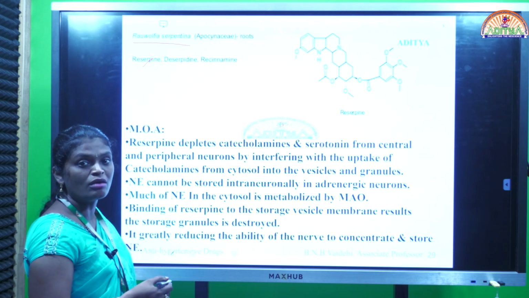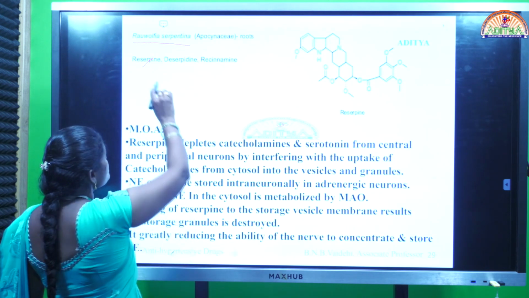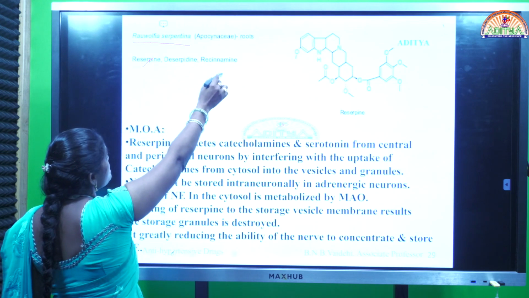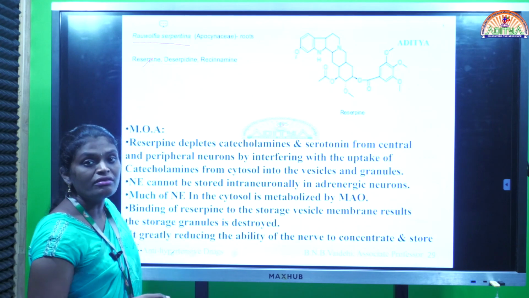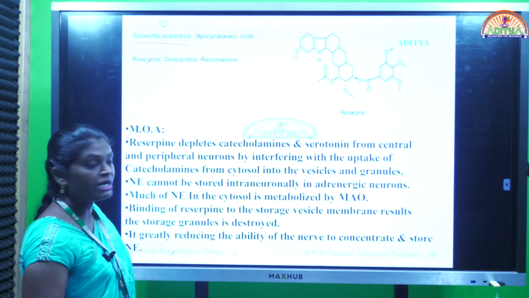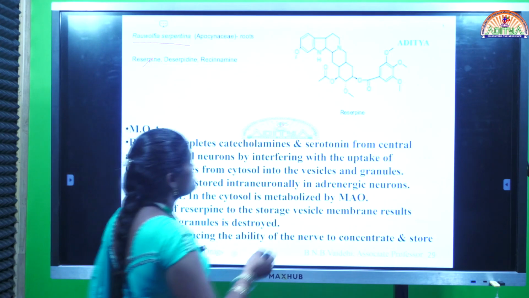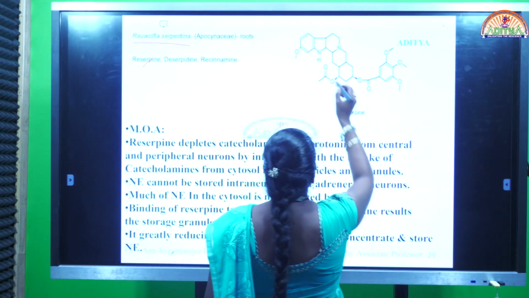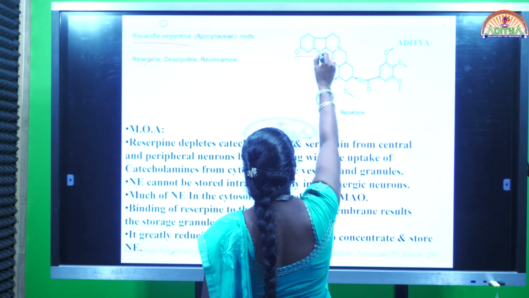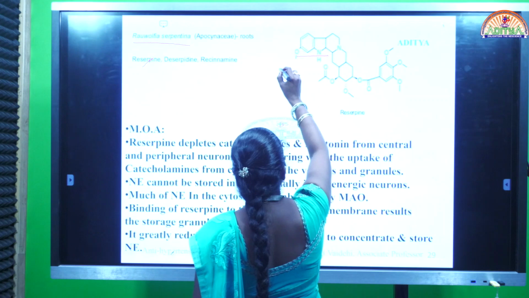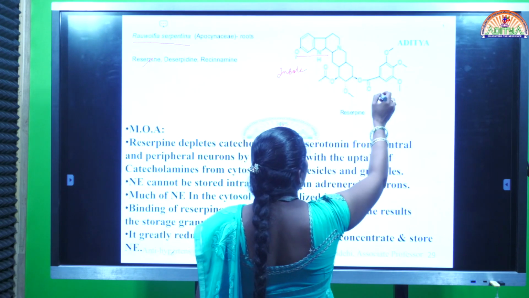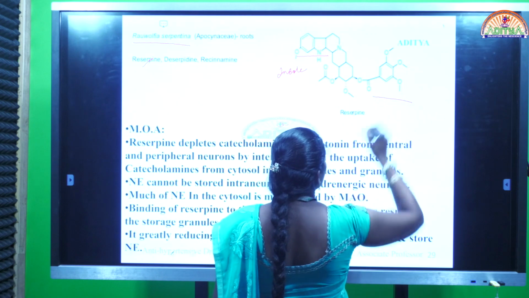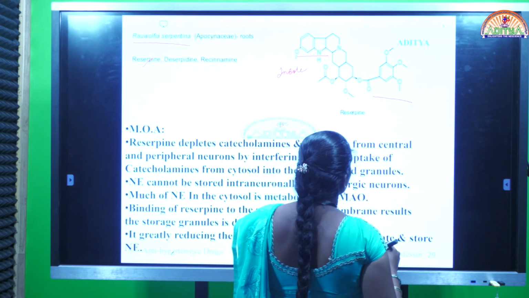This is a natural compound. Along with reserpine, compounds called rescinnamine and deserpidine are also obtained from the root part of Rauwolfia serpentina. And this is the structure of reserpine. It mainly has an indole nucleus. Benzopyrrole is called indole. And one more thing, this is trimethoxybenzoic acid.